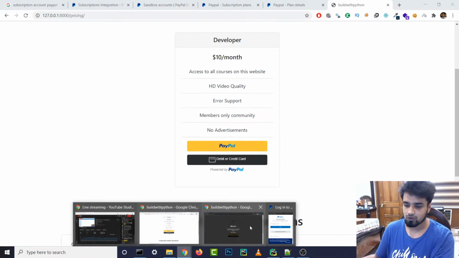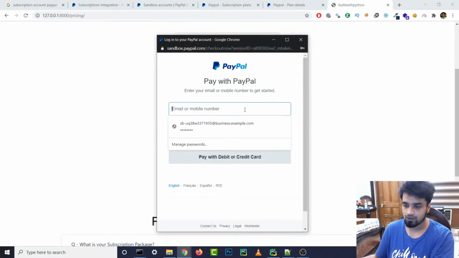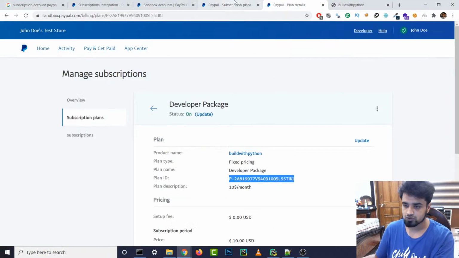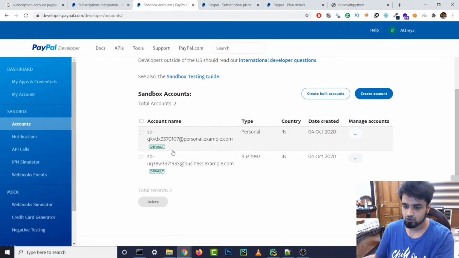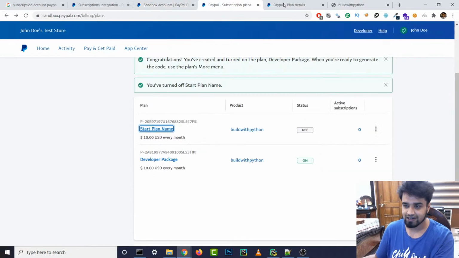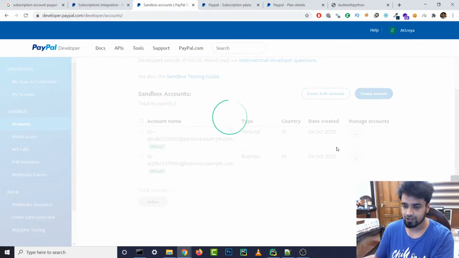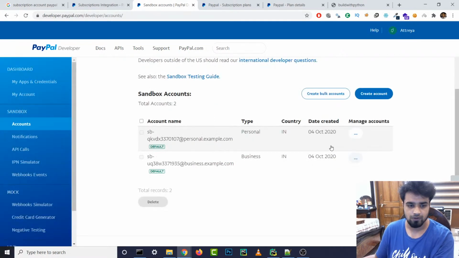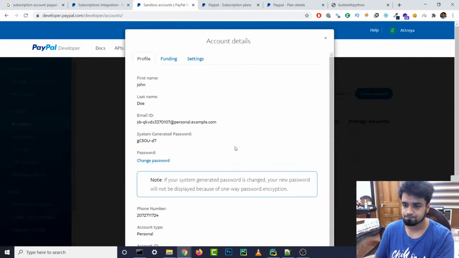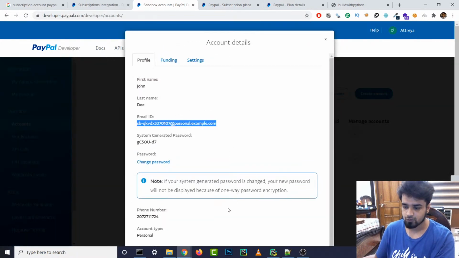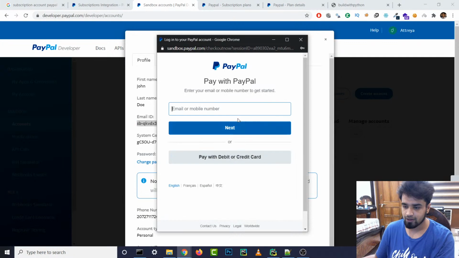All right. So let's go to our login one. And what we are going to do is we are going to use, so yeah, we have a personal account and we have a business account. With this business account, we actually created our plans and everything, right? So now we are going to use this personal account and see how it looks. So let's view the account and see the password and everything of this one. And we can just copy this one from here and paste it over here.